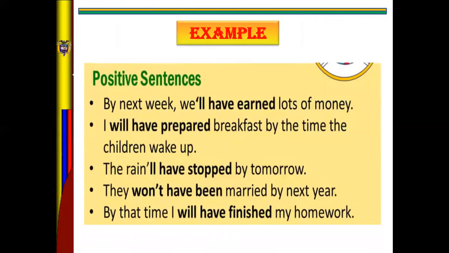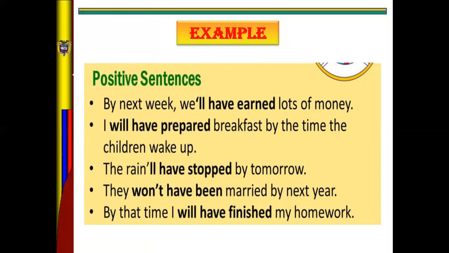So let's see this example. In affirmative, by next week we'll have earned lots of money. Second one, I will have prepared breakfast by the time the children wake up.